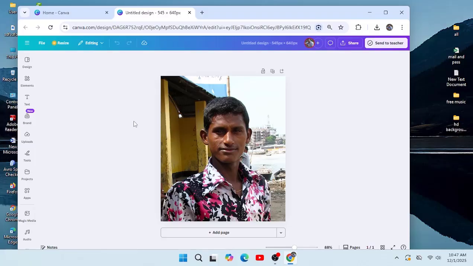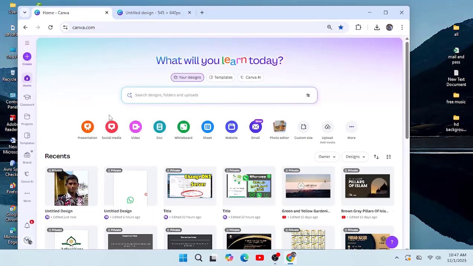In today's video, I'll show you how to increase image quality in Canva in just a few easy steps. If your photos look blurry, pixelated, or low resolution, this tutorial will fix it. So let's get started. First, open Canva and go to the project where your image is added.